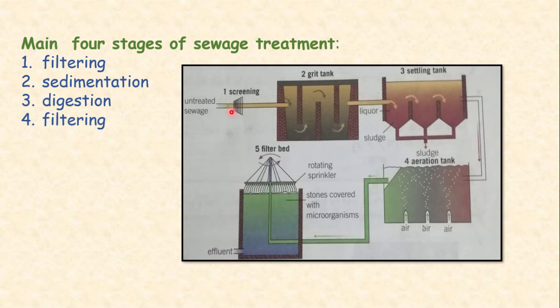And there is a simple flowsheet diagram representing the treatment of sewage. Untreated sewage is passed through the screening process, number 1, and then it goes to the grit tank. From the grit tank, it moves next to the settling tank. From the settling tank, it moves to the aeration tank, and from there it goes to the filter bed, and at the end the effluent is taken out from here. Now we will see all the stages one by one.